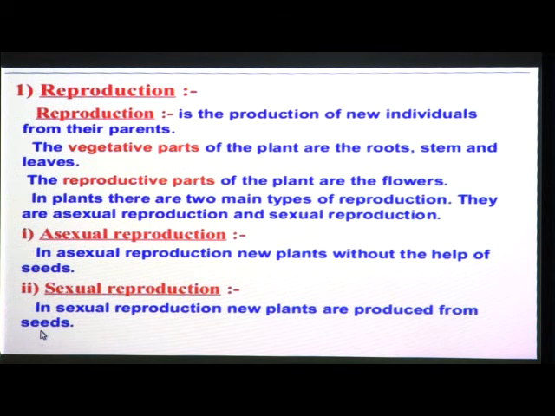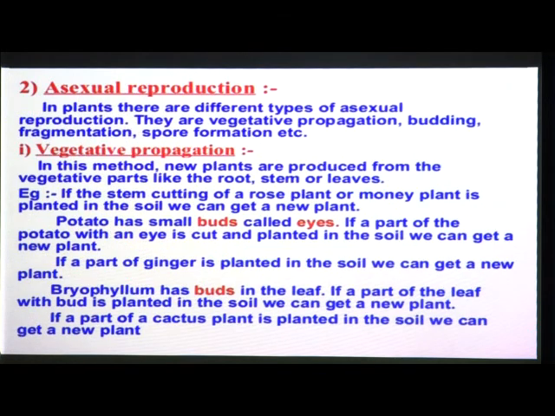So we will learn one by one. First we will learn about asexual reproduction. First we will see what is the meaning of asexual reproduction in detail, or what is exactly the definition of asexual reproduction. So in plants there are different types of asexual reproduction.